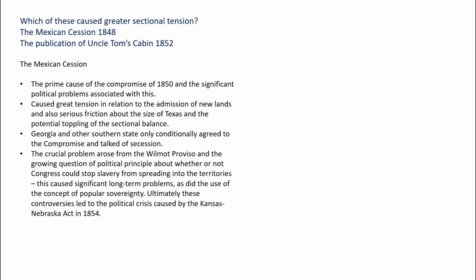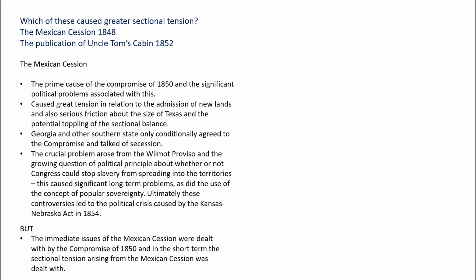So, the Mexican Cession provokes this debate on the point of principle as to whether or not Congress can stop slavery from spreading into the territories, and this debate spills over into the future political crisis of the 1850s, and that's why the Mexican Cession is a big cause of sectional tension. But, to add a little bit of balance, the immediate issues of the Mexican Cession were dealt with by the Compromise of 1850, and in the short term, the sectional tension arising from the Mexican Cession was successfully dealt with.